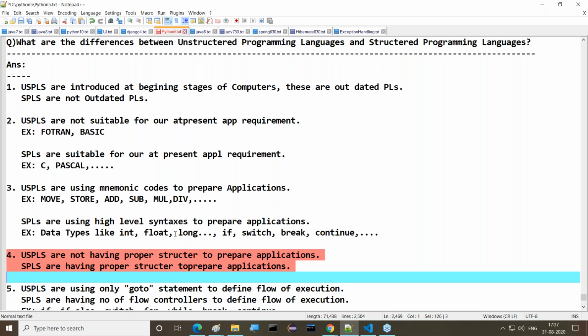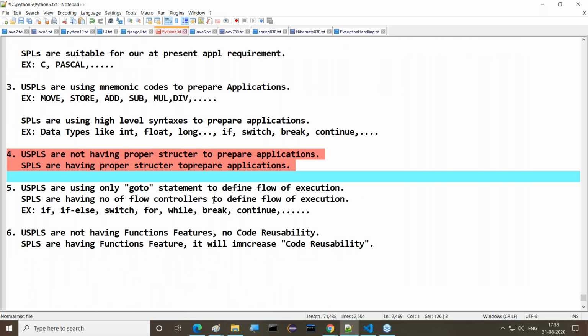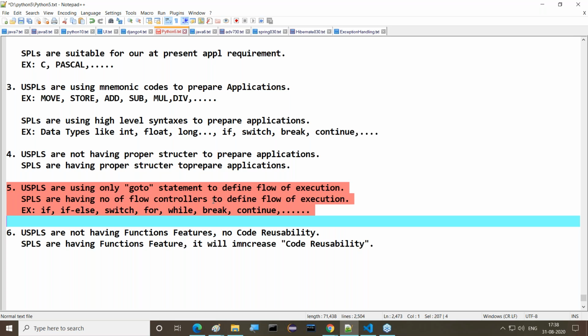Unstructured programming languages do not have a proper structure to prepare applications, whereas structured programming languages have a proper structure. Unstructured programming languages use only goto statements to define the flow of execution, whereas structured programming languages have a number of flow controllers. What are those flow controllers? Guys, observe this clearly: if else, switch, for, while, break, continue. Like this, we have a number of flow controllers.